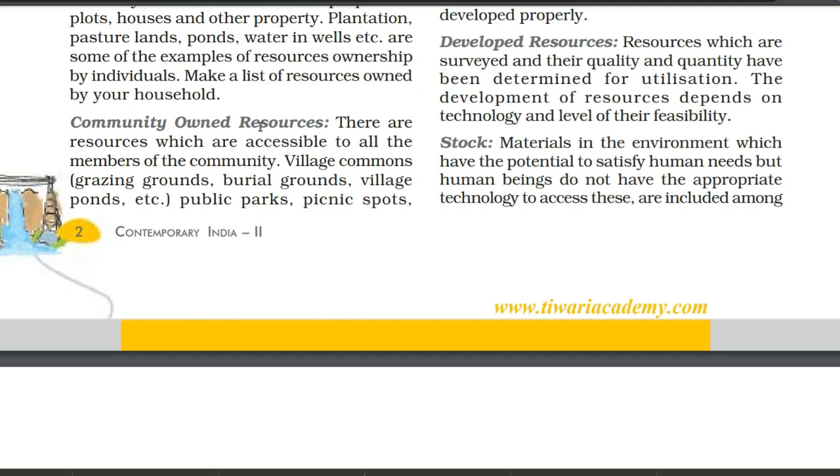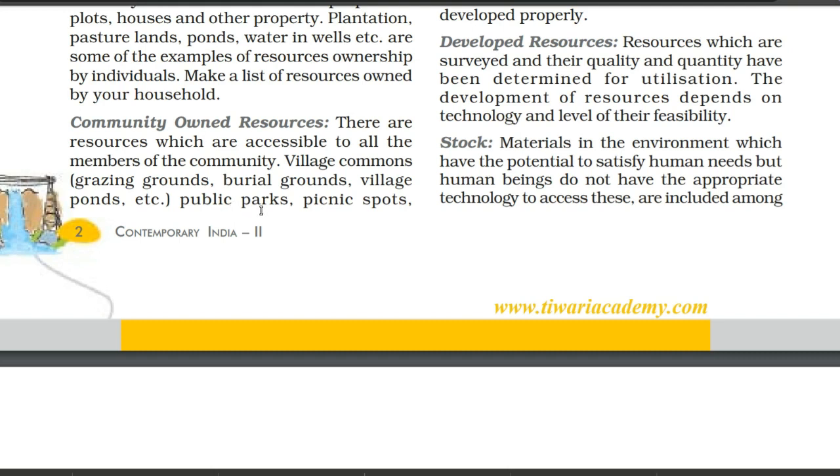They are resources which are accessible to all the members of the community. Village commons, like grazing grounds where the animals of all the people can feed and graze, and burial grounds, village ponds, etc. We can take the example of public property, in which all the people have the right to utilize them, like public parks.